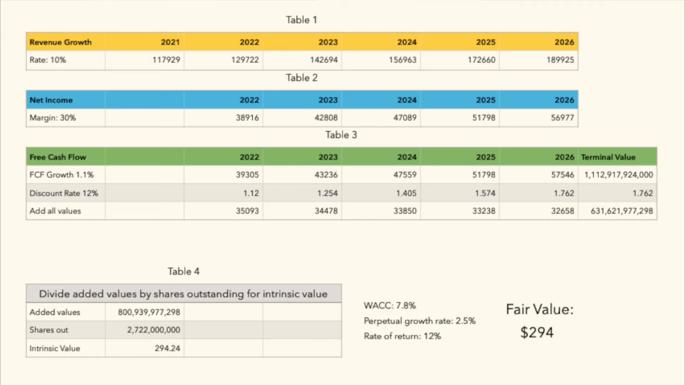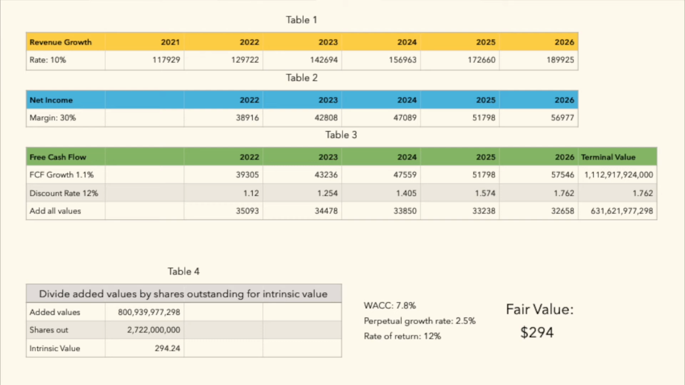The figures we used to help determine terminal value was our weighted average cost of capital at a 7.8% and a perpetual growth rate of 2.5%. We also had to apply our rate of return that we want, the discount rate, which was 12%. Remember, you don't want your discount rate to ever be less than 12%, because then at that point you might as well invest in an ETF or index fund that'll get you anywhere from 8 to 10%.